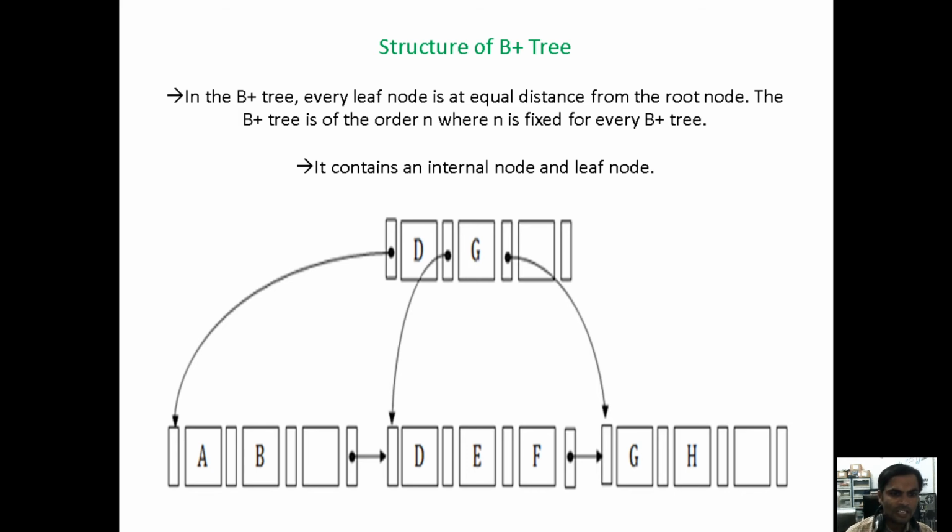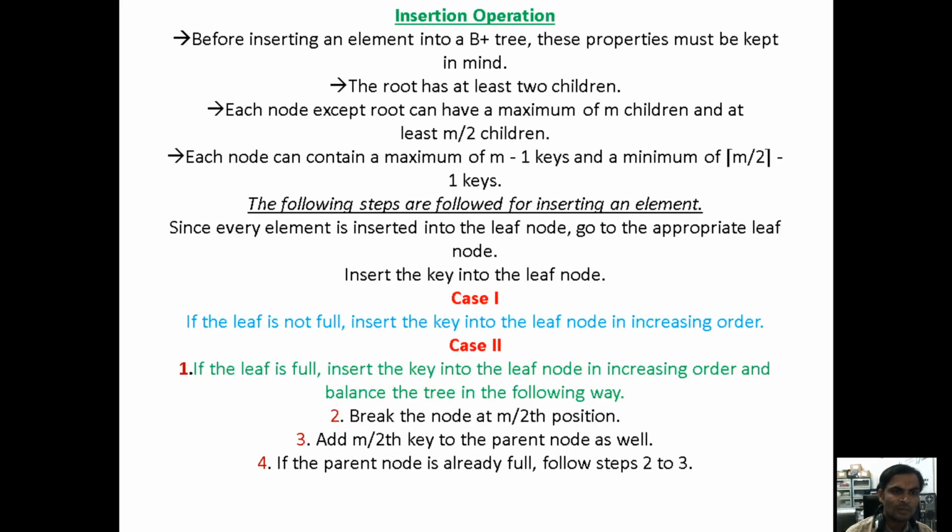I will give clarity, for your understanding, on how we insert with the help of the search key values. Insertion operation under the B plus tree. Before inserting elements in the B plus tree, these rules must be kept in your mind. If you want to perform the insertion operation under the B plus tree, these are the very important points. The root has at least 2 children. This is compulsory. If you are representing a B plus tree, the root node compulsorily has at least 2 children, a left child and a right child.